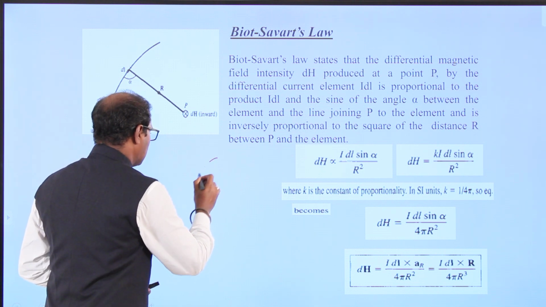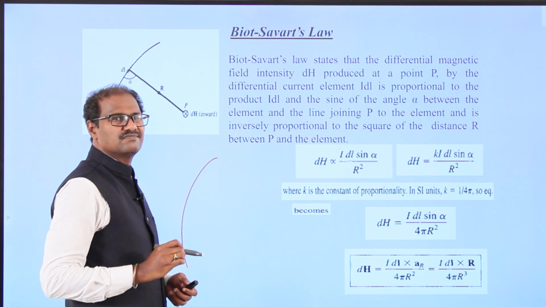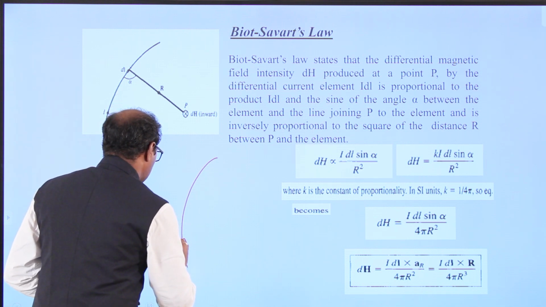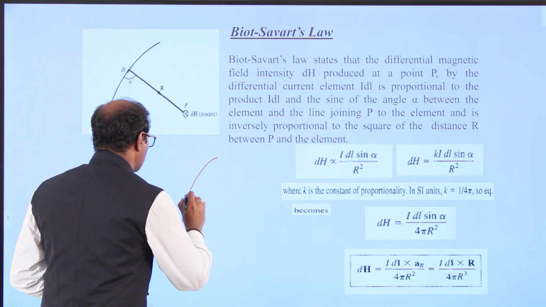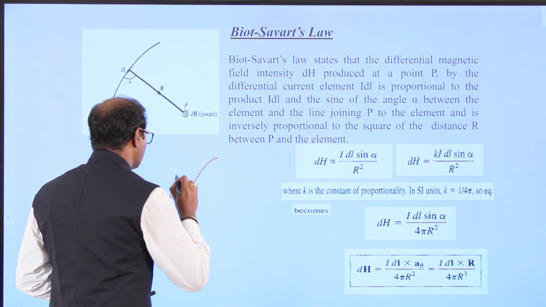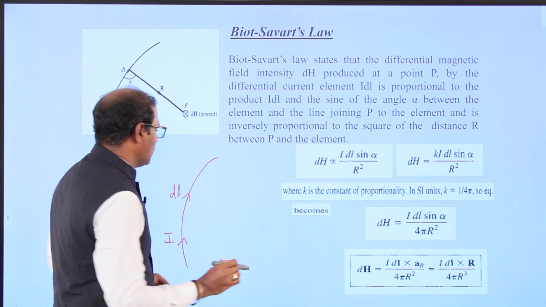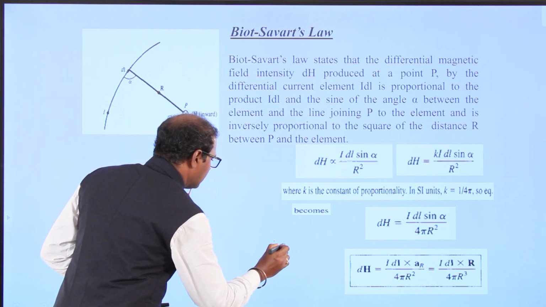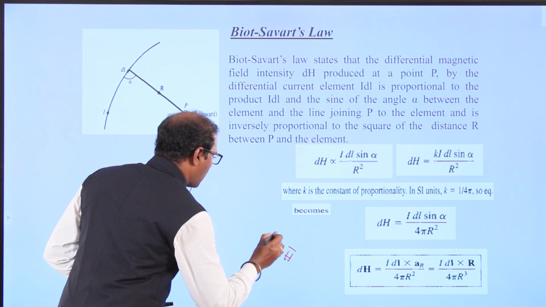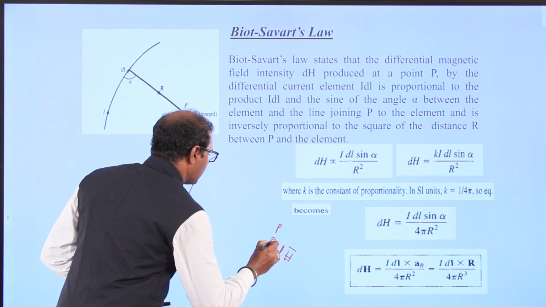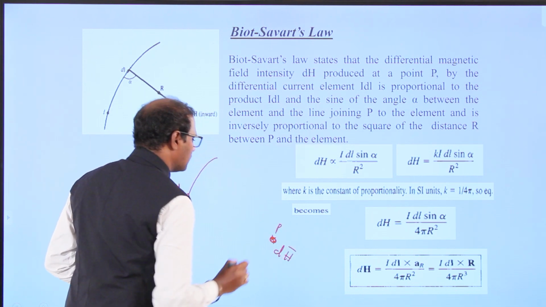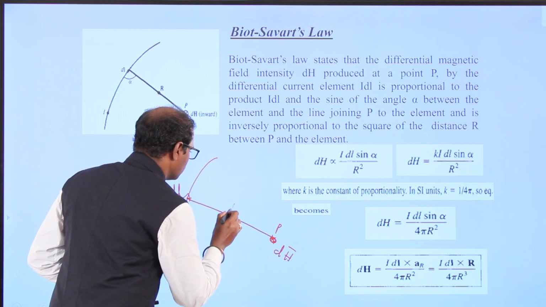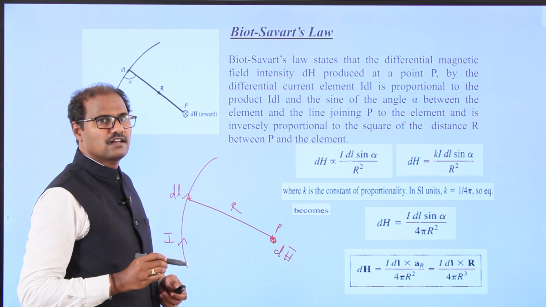Once again, I am going to take the diagram. We can draw the differential line. The current is moving along the conductor, and the length of the conductor element we call dl. We have to measure dH, the differential magnetic intensity, at point P at distance r.